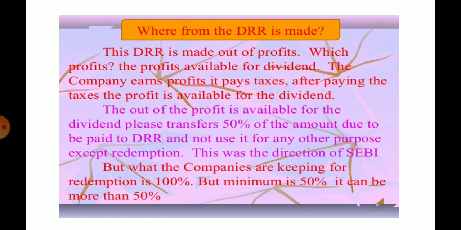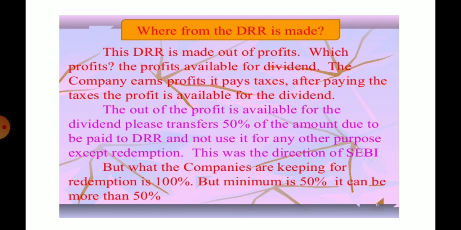Where is the DDR made from? The DDR is made out of profit. DDR here is debenture redemption reserve. Which profit? The profit available for the dividend. The company earns profit, it pays tax. After paying the tax, the profit is available for the dividend. From that profit, the company maintains DDR.